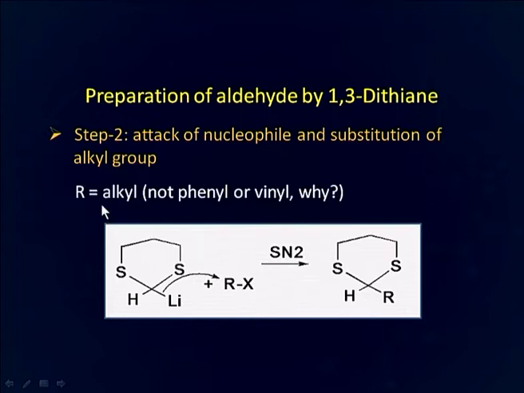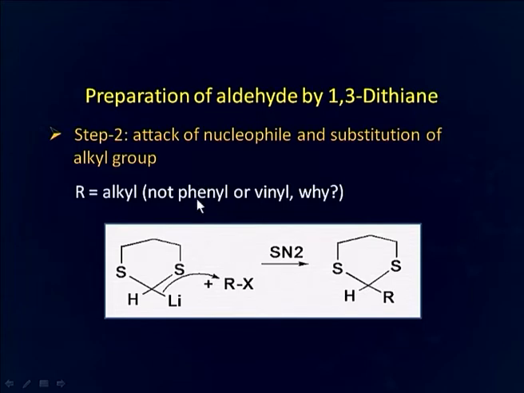Now, here you can see we have written that R can be an alkyl group, but it should not be a phenyl group or vinyl group. In other words, if we are using a phenyl or vinyl group instead of an alkyl group, then the reaction does not take place easily. Can you think what is the reason behind it?